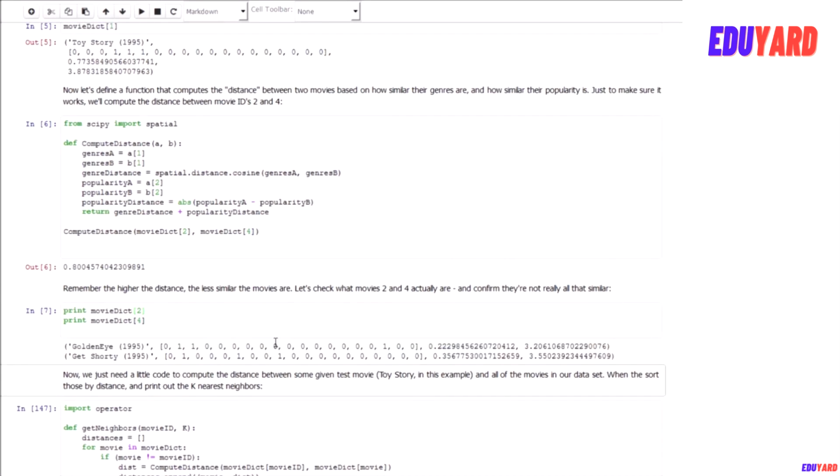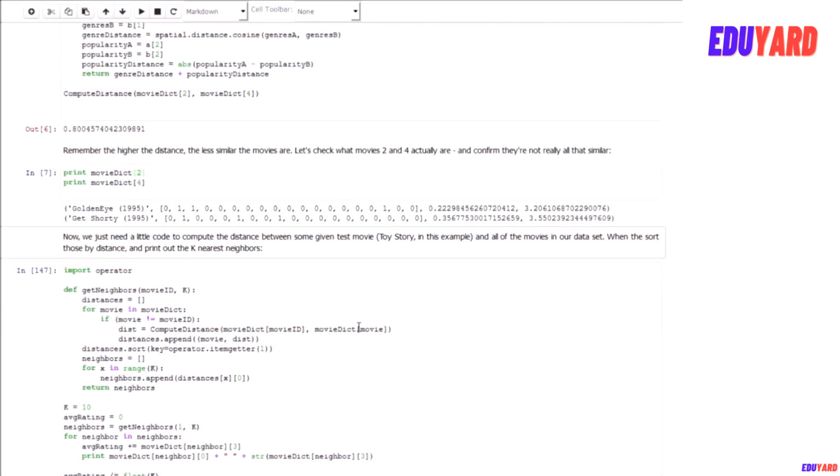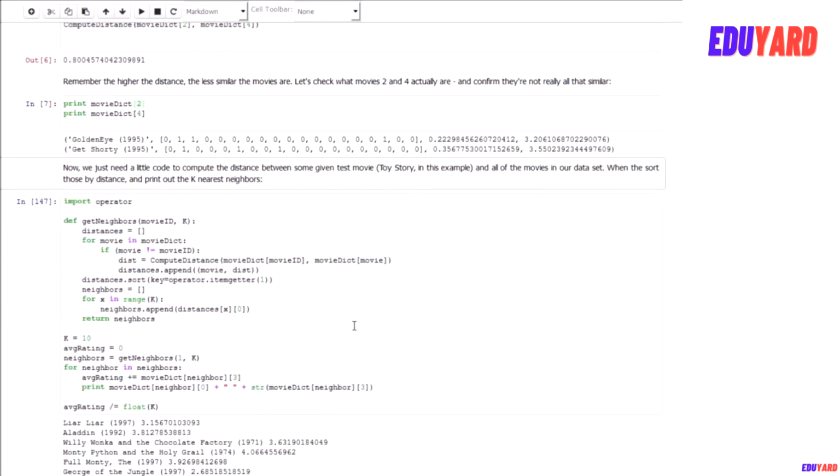If we just do a quick check to see what these movies really are, it turns out that these movies were GoldenEye and Get Shorty, which are pretty darn different things. You know, we have a James Bond action adventure and a comedy movie, and not very similar at all. They are actually comparable in terms of popularity, but the genre difference did it.